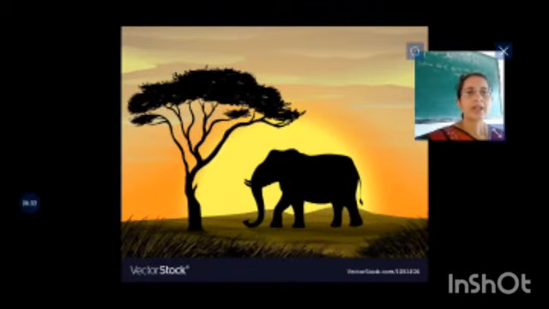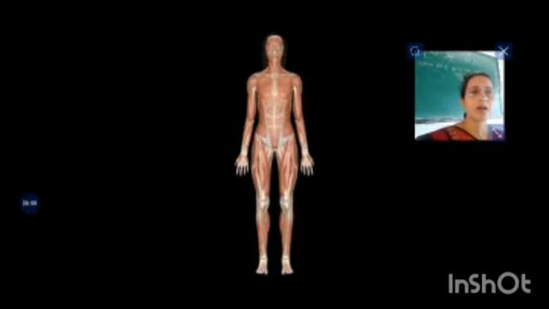So the organisms consist of a number of cells. See, can we count the number of cells present in a tree or in an elephant? Here an organism may be considered unicellular or multicellular. Can we count how many cells there are in the human body?